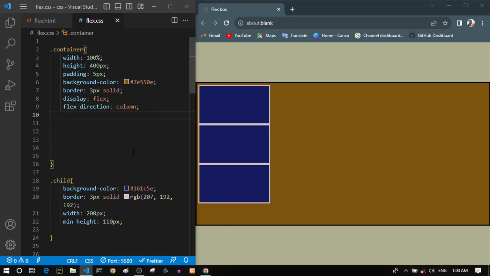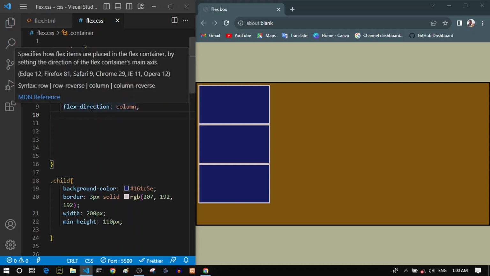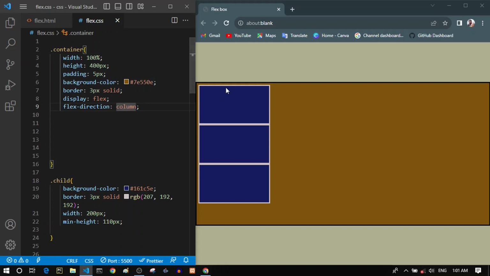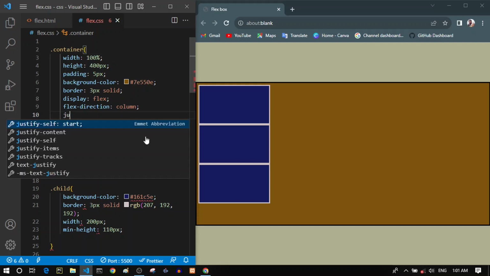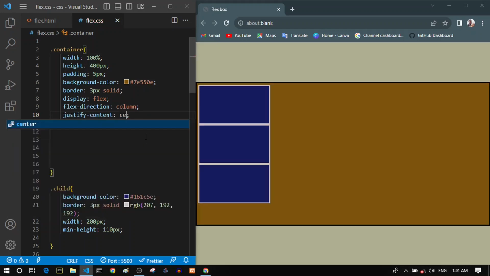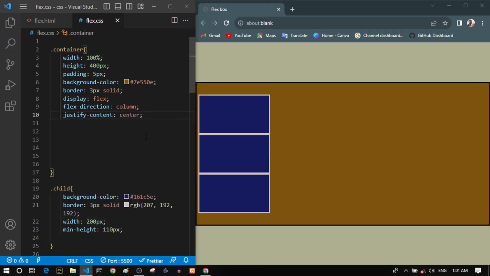So now, as we discussed, justify content will always go the same direction as this flex direction goes. So now that our flex direction is column, which means that it will go vertically, the justify content will arrange our items vertically because it always follows the flex direction. So for example, if I give it now justify content and make it center, you can see that now it is vertically in the center, but before it was justifying our items horizontally.